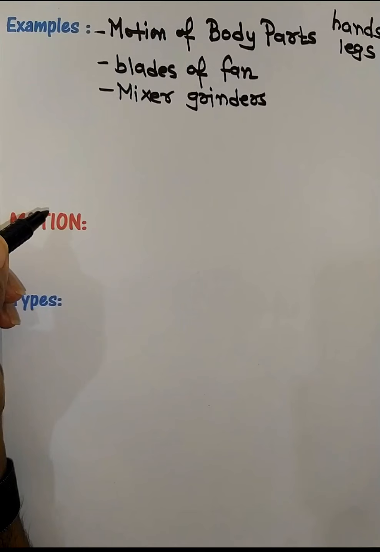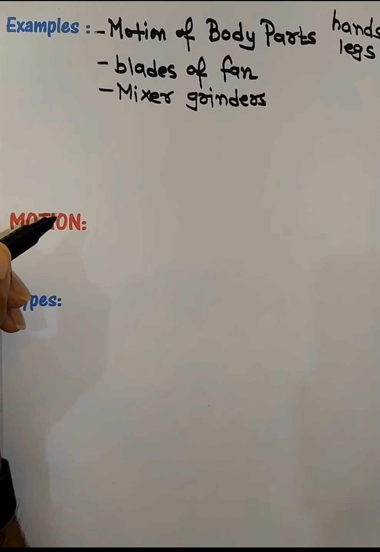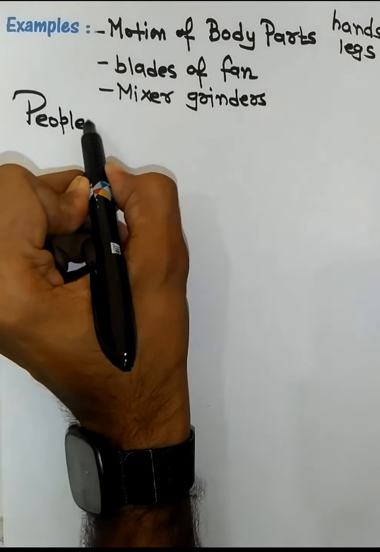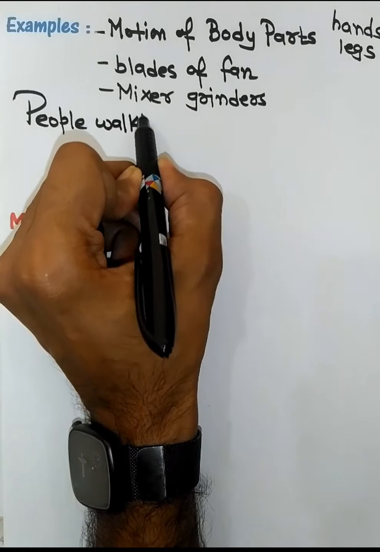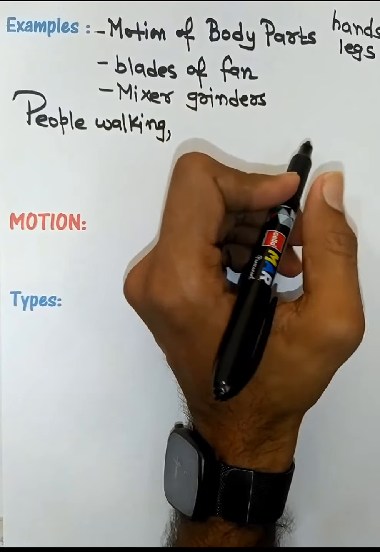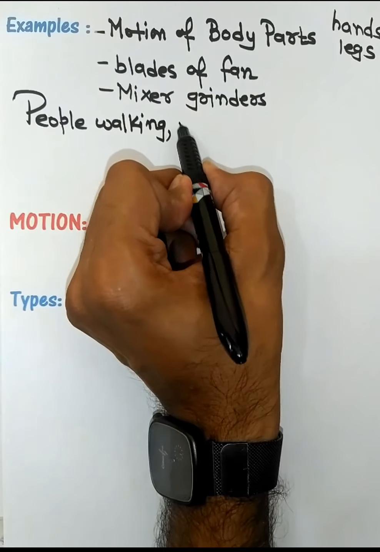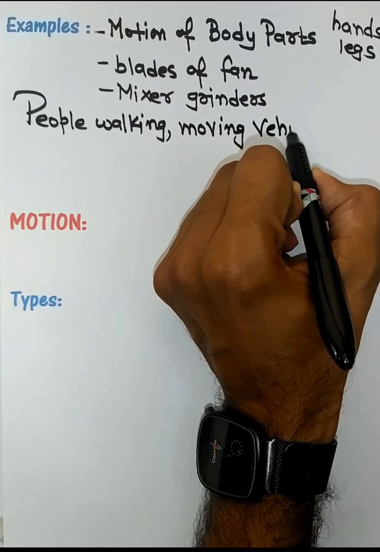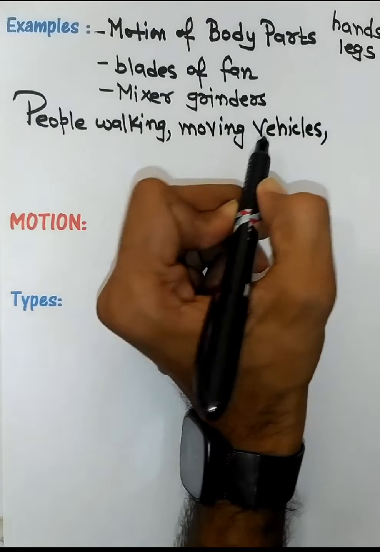Now dear students, come out of home, and if you walk around, you may find something which are moving, like people walking on a road. Then you also may see moving vehicles are in motion.